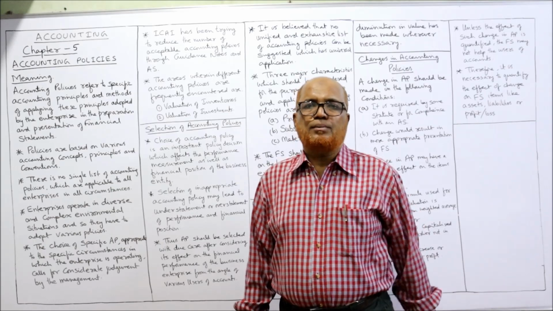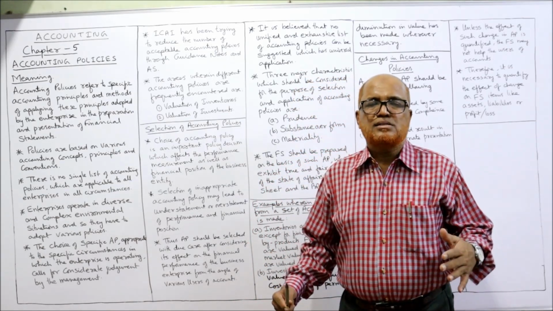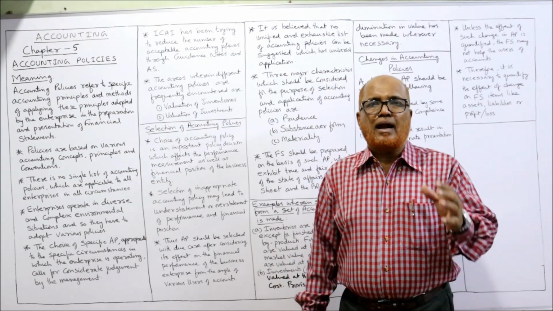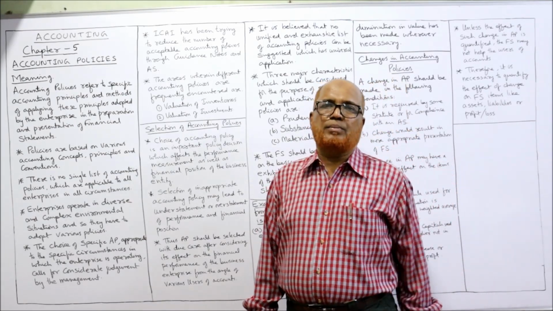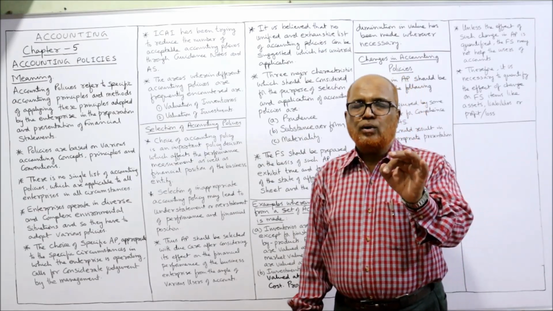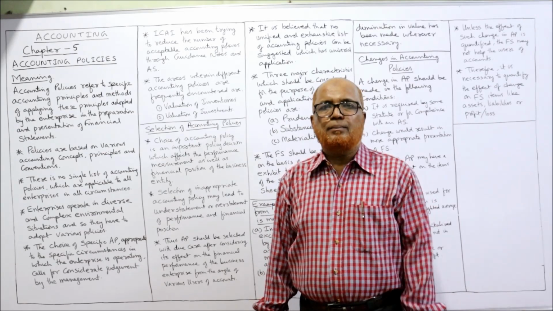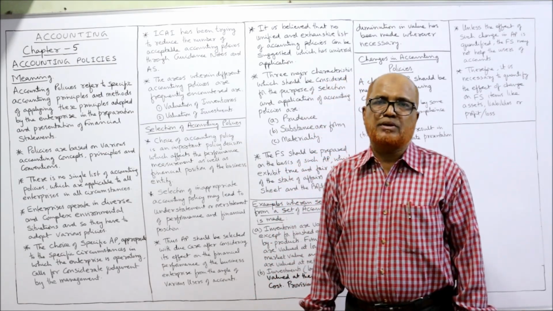These financial statements will be prepared by following some accounting principles and methods of applying those accounting principles, that is called accounting policies. Accounting policy will have a big impact on the understandability of the financial statements.